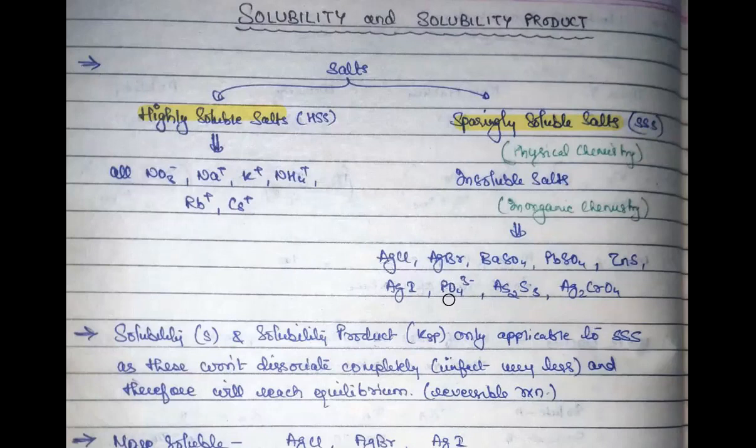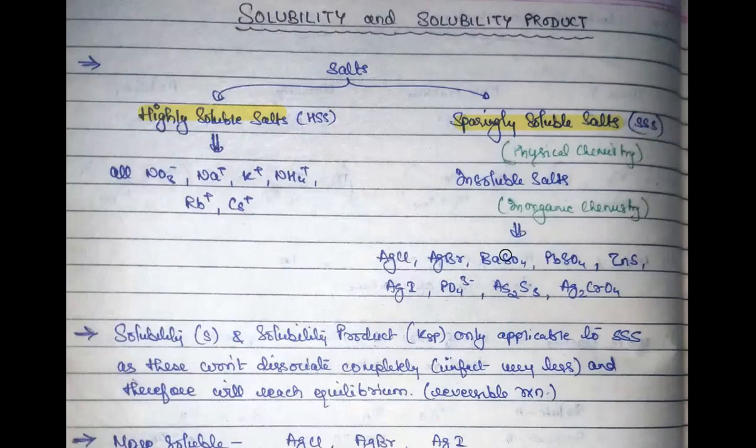Here we have some of the salts like silver chloride, silver bromide, barium sulfate, lead sulfate, zinc sulfide, silver iodide, all the phosphate salts, arsenic sulfide, and silver chromate. These are some of the salts you can consider as sparingly soluble salts, and many times in this chapter we will repeat these salts and perform all the calculations on these salts only. We don't have to do anything with the highly soluble salts. In this whole chapter, we will only be talking about sparingly soluble salts.